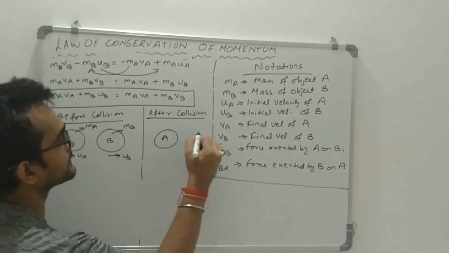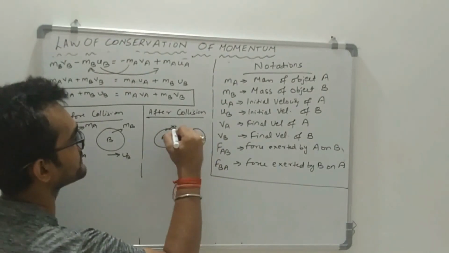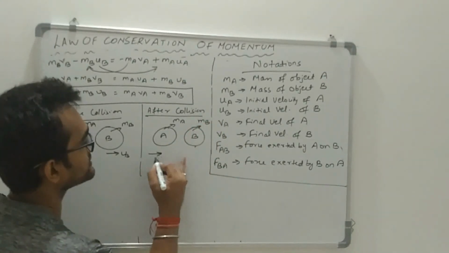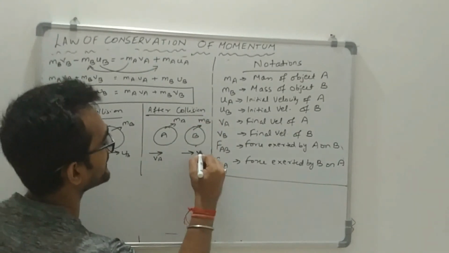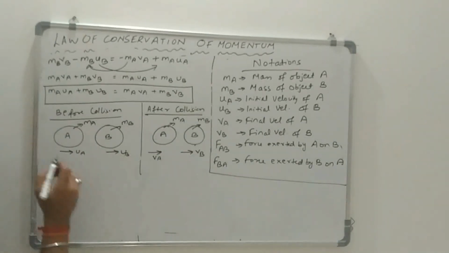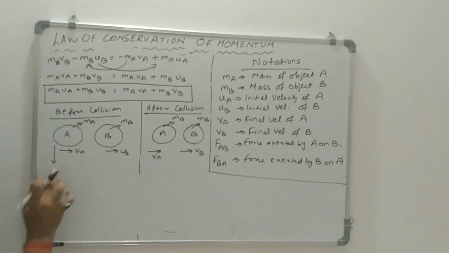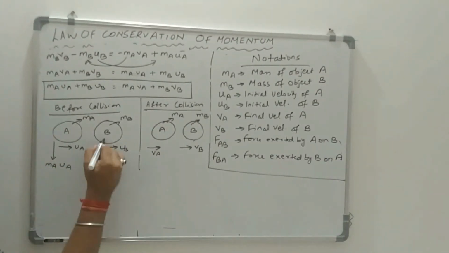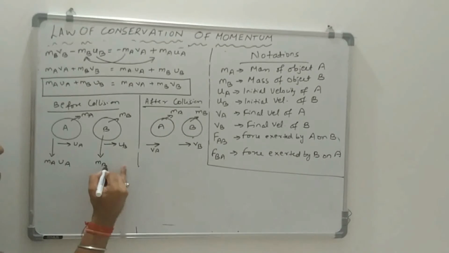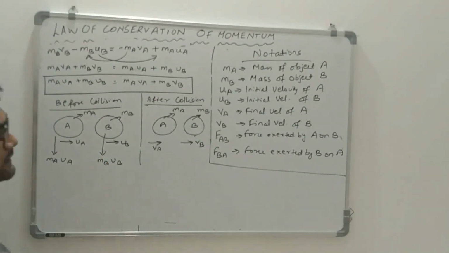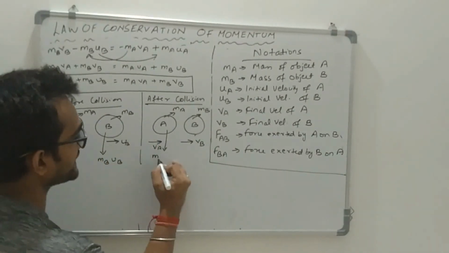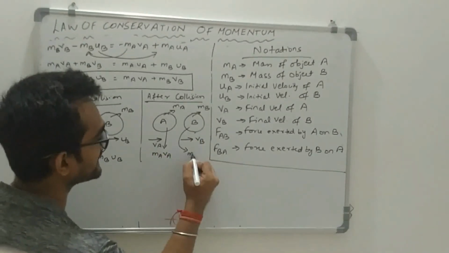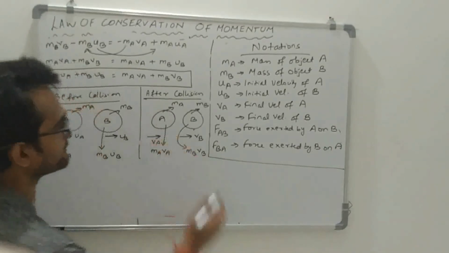Similarly here, the masses were MA and MB respectively, but the velocities changed to VA and VB. So, the momentum of object A in this case will be MAUA, and the momentum of object B in this case will be MBUB. The momentum of object A in this case will be MAVA, and the momentum of object B in this case will be MBVB.